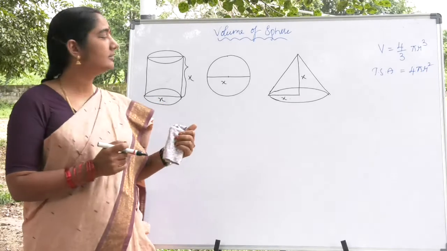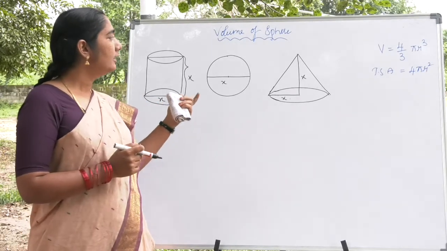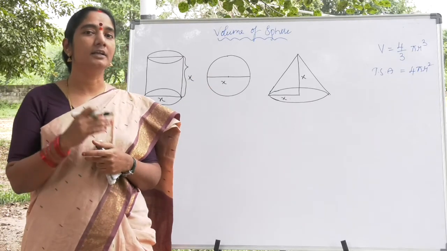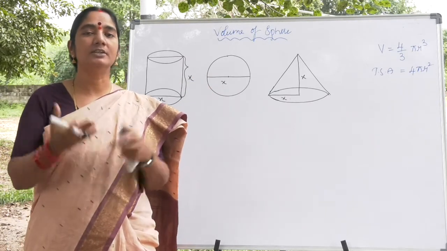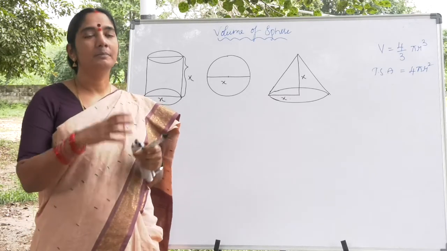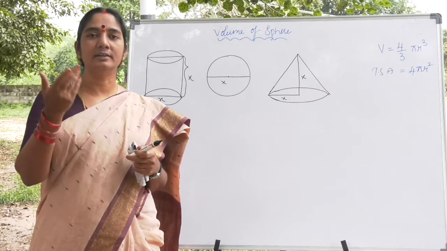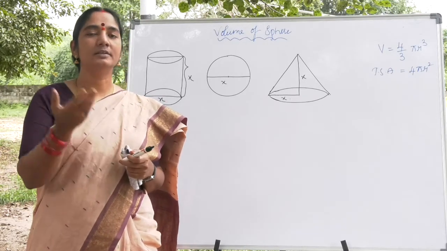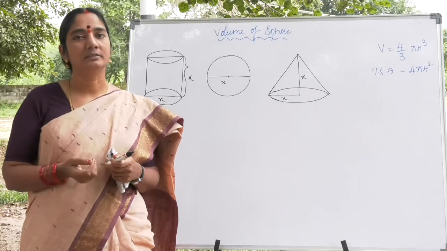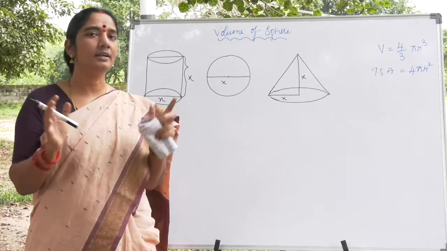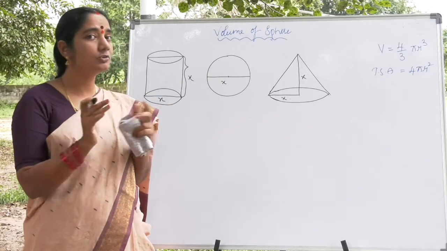So my dear friends, in finding out the volume of a sphere, in the case of a pyramid, in the case of a prism, we have seen the generalization. In the case of a prism, we have seen area of the base into height. In the case of a pyramid, we have seen 1/3 of the volume is taken if the base and the height are the same. So there is a kind of definiteness in those two structures.